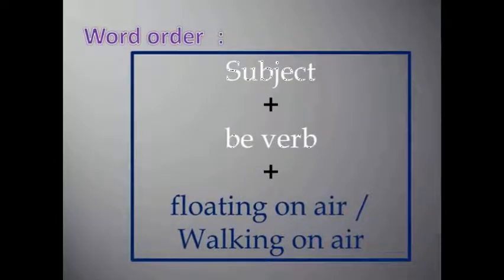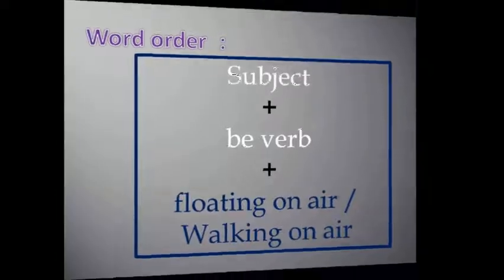This is the word order. You can begin the sentence with a subject. Here the subject is the person who is very happy. Then you have to use a be verb suitable for the subject that you mention. And finally, you could use either floating on air or walking on air and complete the sentence.